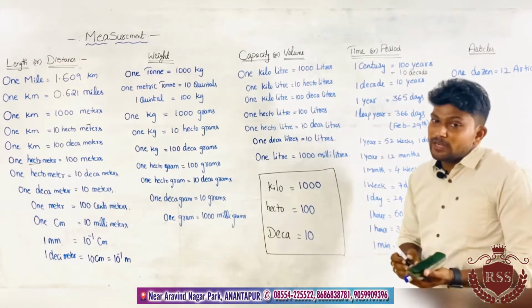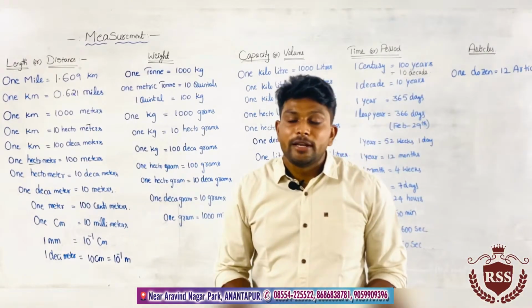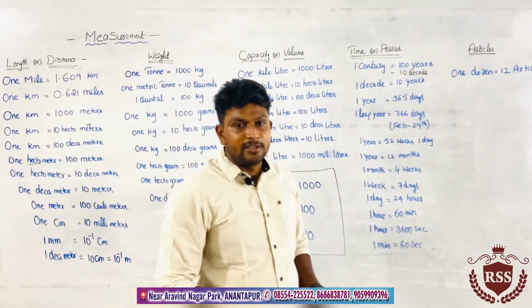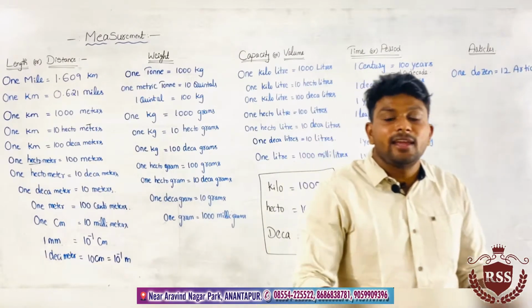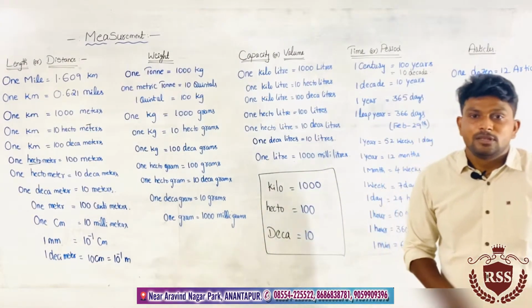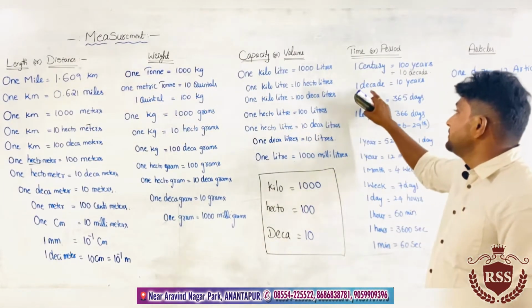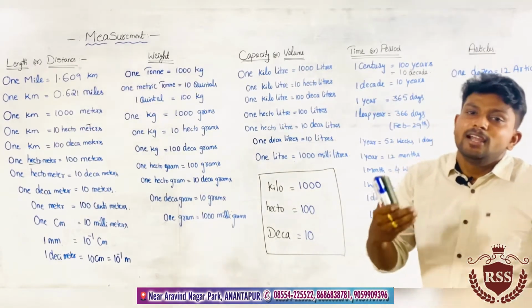So decade means 1 decade equals 10 years. For example, 2021 is in a decade. For every 10 years we call it a decade.